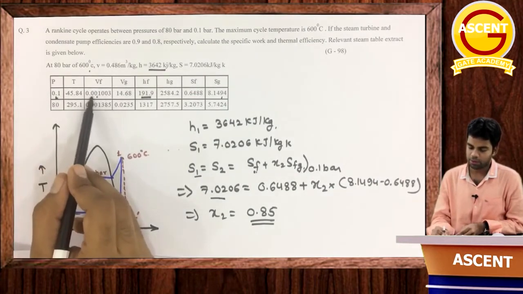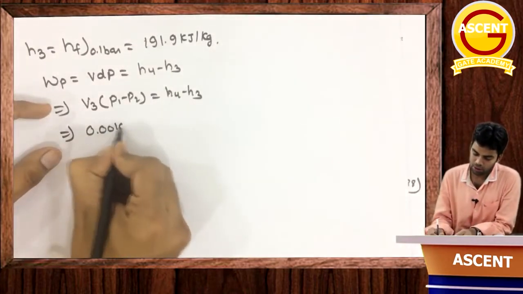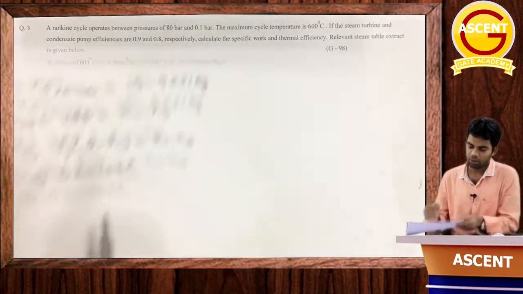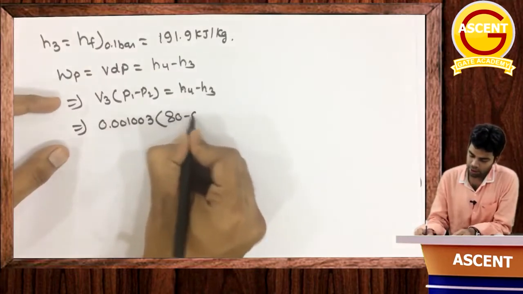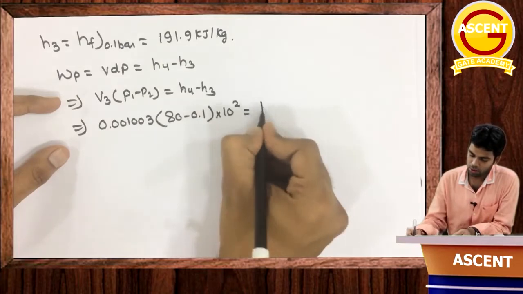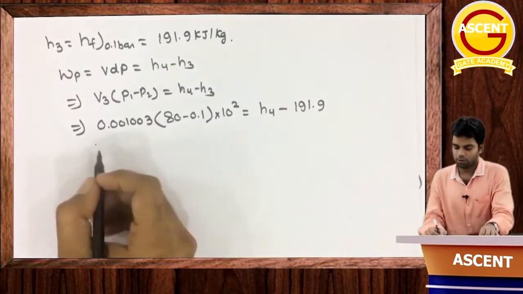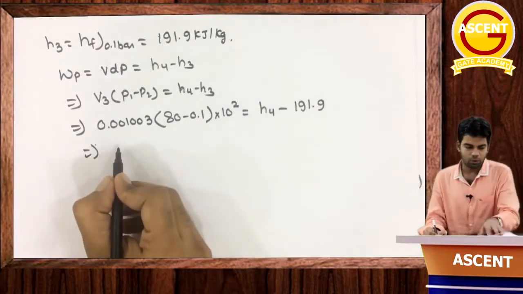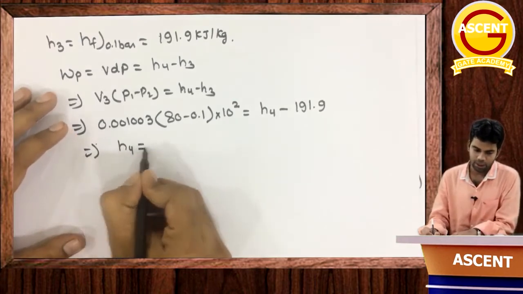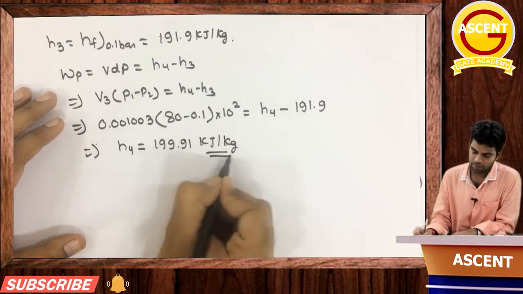Vf at 0.1 bar is 0.001003. This will be equal to 0.001003 into P1 minus P2, 80 minus 0.1. This is in bar, so convert it to kilopascal, into 10 raised to the power 2, is equal to h4 minus h3, where h3 is 191.9. So from here, just put the values and you will get h4 as 199.91 kilojoule per kg.